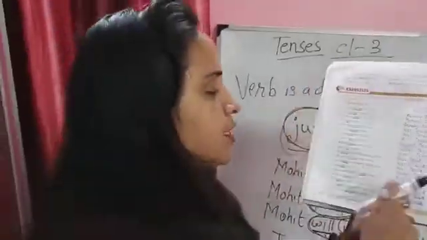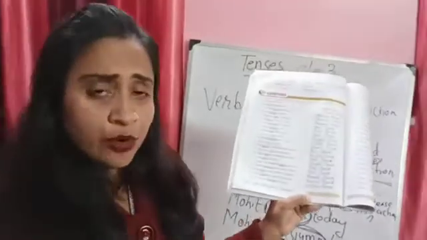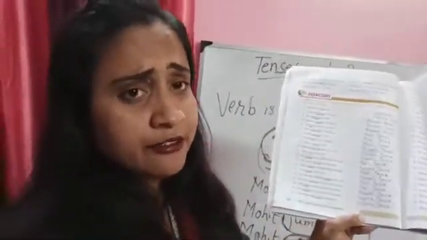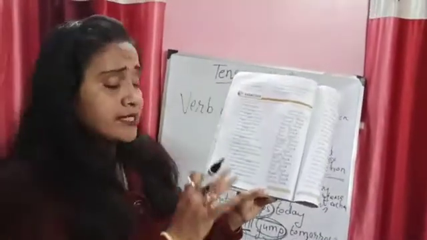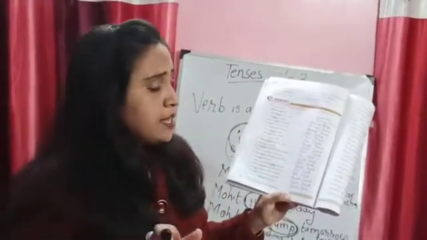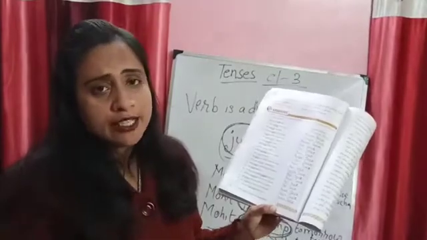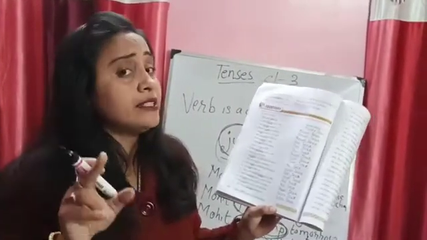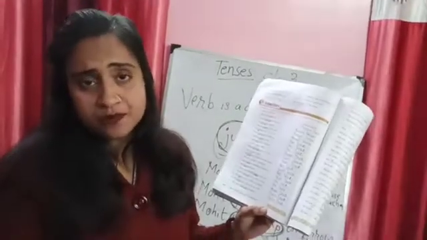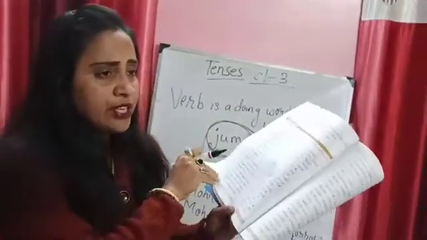So my dear children, this whole exercise, first you do it yourself. You try to do it yourself. I will, of course, send all the exercises in your assignment. You will collect it. But first, you try to do it yourself. Okay, go for the examples, see, and very good, my dear children. You have to go for the definitions also. Learn it very nicely. It's given over here very nicely.